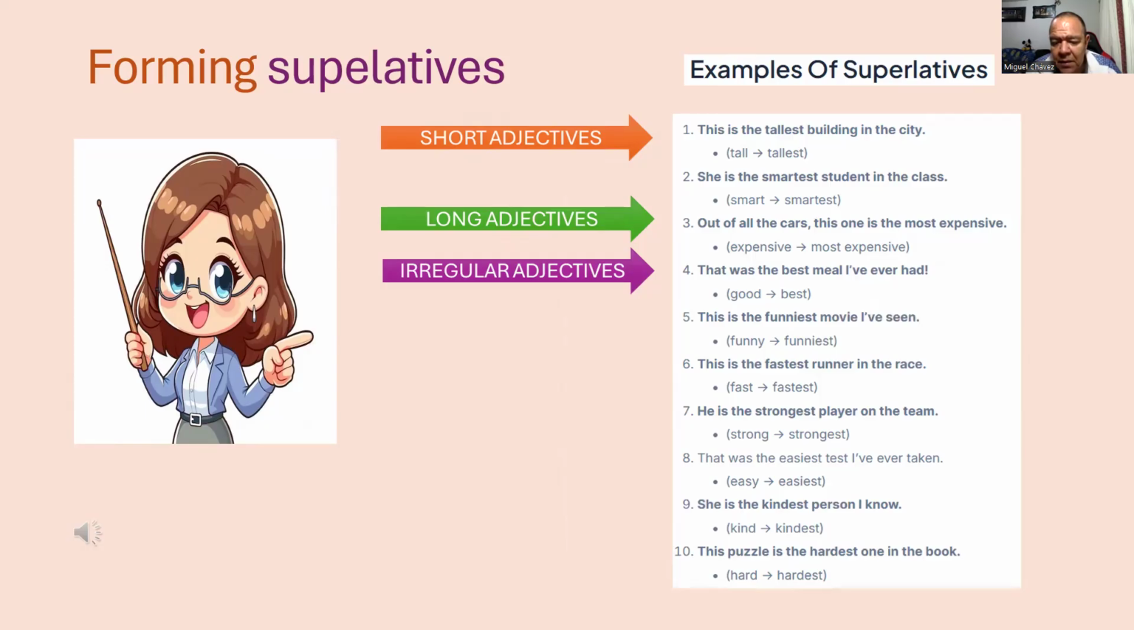He's the strongest player on the team. Strong, strongest. That was the easiest test I ever took. Easy, easiest. She is the kindest person I know. Kind, kindest. This puzzle is the hardest one in the book. Hard, hardest.